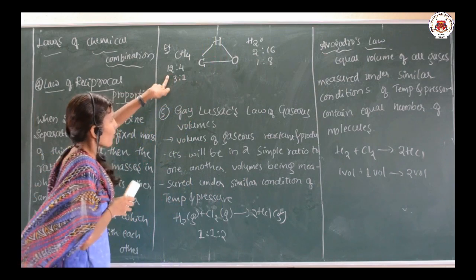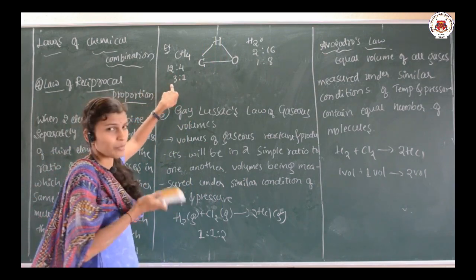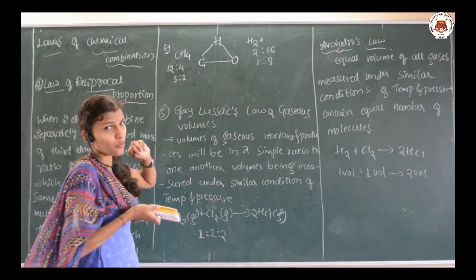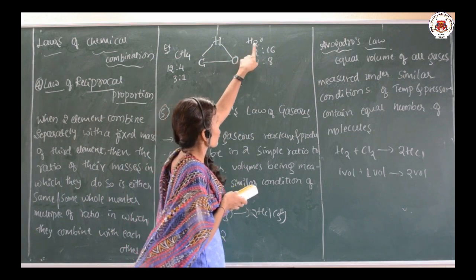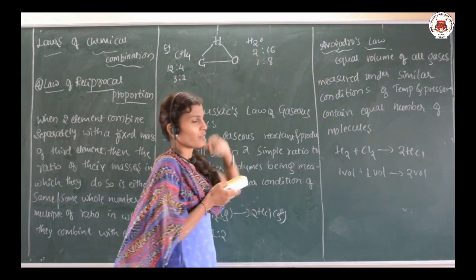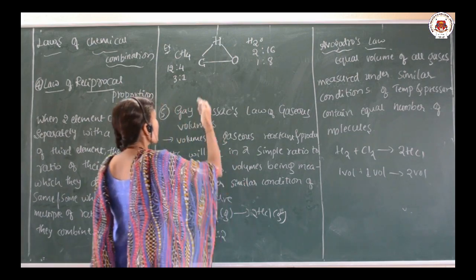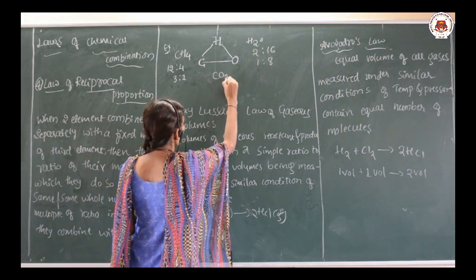Here the ratio 12:4, if we simplify, will be 3:1. Similarly, hydrogen combines with the oxygen, there is a formation of the water molecule, and here the ratio will be 1:8. Now whenever these two combine with each other, there is a formation of carbon dioxide.